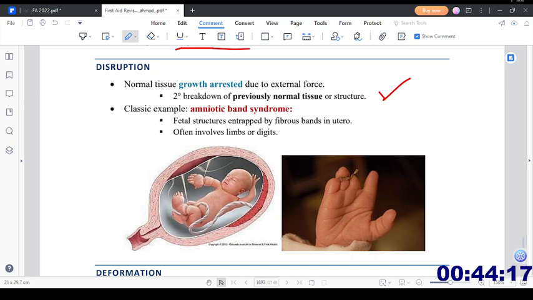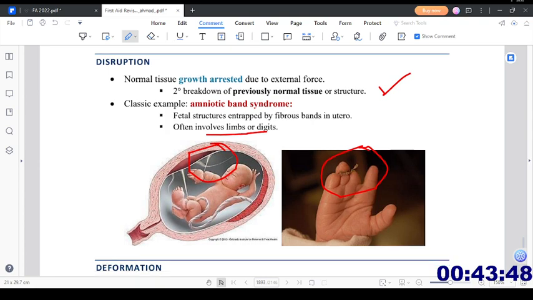Fetal structure entrapped by the fibrous bands in utero often involves the limbs or digits. So you can see here that this is a particular finding that we see in the case of amniotic bands, and here is another picture of amniotic band formation. So this means that due to some reason the amniotic cavity has turned into bands, and those bands are surrounding the limbs, mostly the limbs, but other structures can also be surrounded. So whatever structure is surrounded, the growth will be disrupted and that will be broken down, and this particular thing is called disruption.